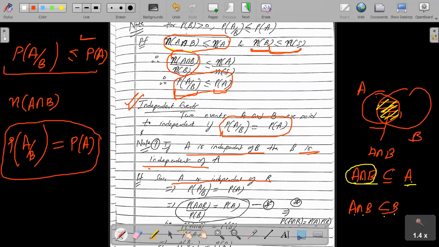Since A is independent of B, तो हमें पता है by definition क्या हो जाएगा? Probability of A mod B will be same as probability of A. अब हमें पता है probability of A mod B कितना होता है? This is probability of A intersection B over probability of B. So this is equal to probability of A. मैंने क्या किया? Probability of A को हम नीचे ले आए, probability of B को हम ऊपर ले गए, क्रॉस मल्टीप्लाई कर दिया.